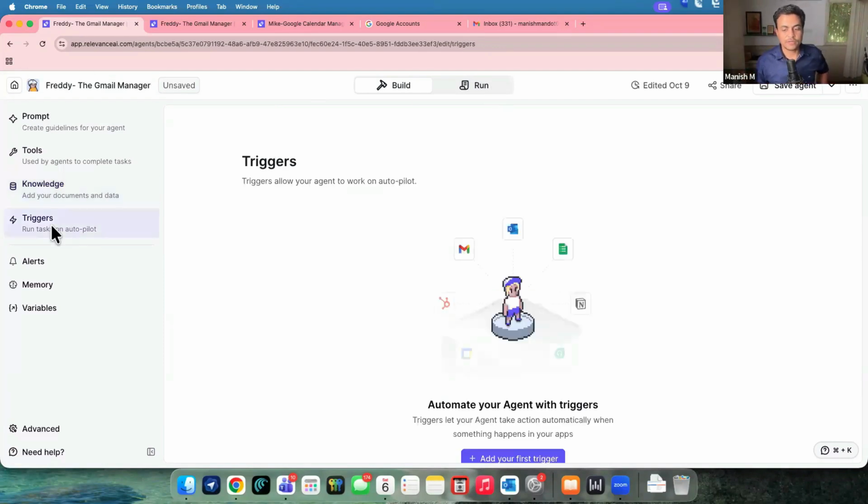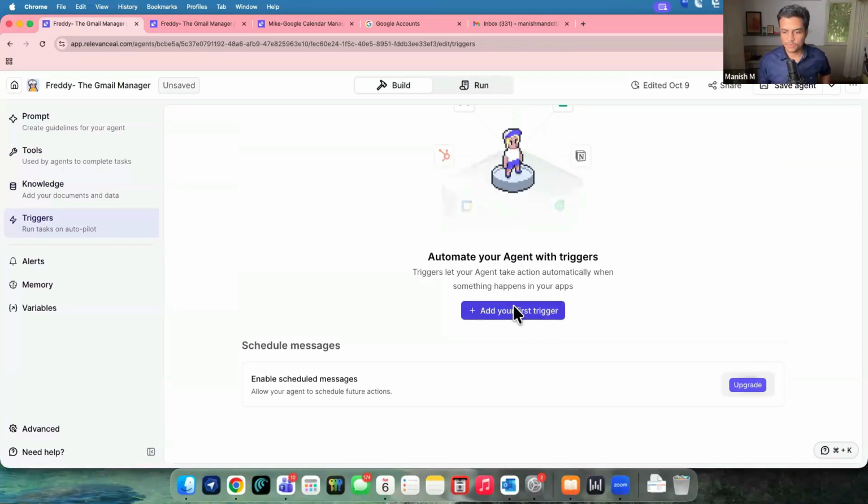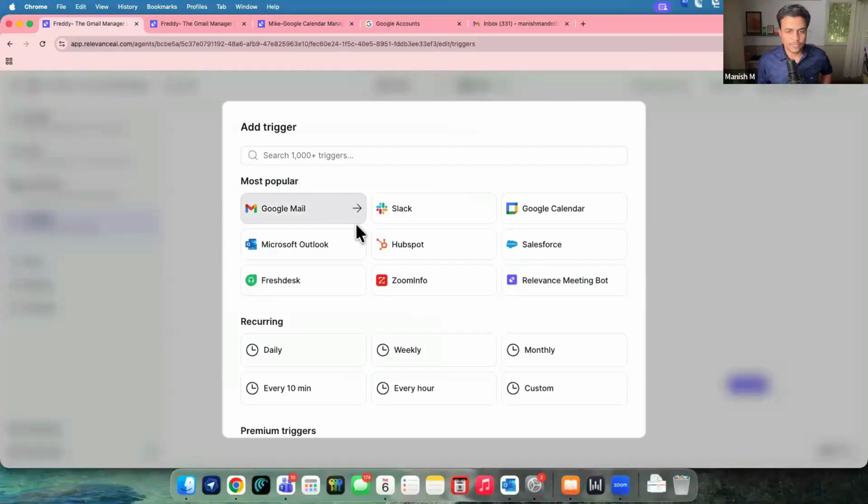Then further down, we have something called triggers. Now, this is very important stuff. Relevance has two or three different kinds of triggers. The first trigger, let me show you by adding a trigger here itself. The first ones are basic day-to-day triggers, which are either emails, Freshdesk tickets wherever updates are coming in, or a messaging app trigger like Slack. These triggers are available even on the free plan.